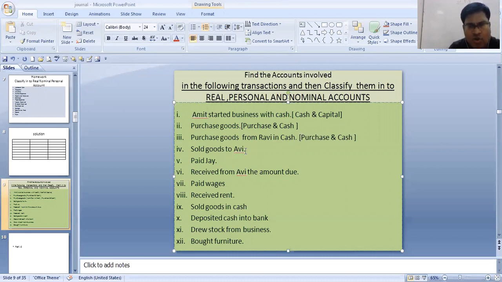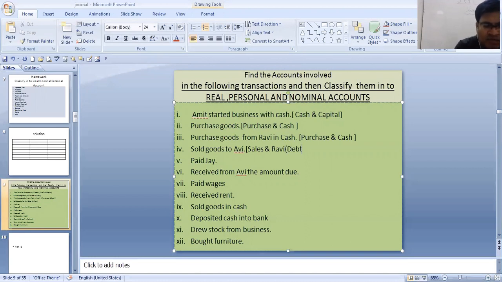Next is sold goods to Avi. Over here, the accounts involved are sales and Avi. Sales is the revenue which is involved over here, and the other involved is Ravi. Ravi is our what? Ravi will become our debtor.